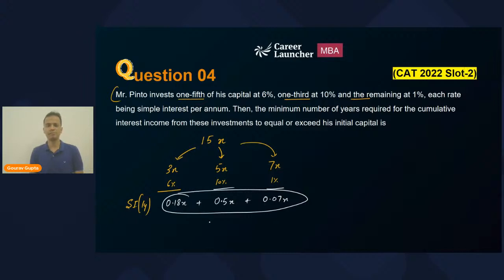The sum of these three, that is 0.75x, right? So he's able to get 0.75x in 1 year. In how many years will he be able to get 15x? So 1 year में 0.75x मिला है. So he will be getting 15x divided by 0.75x years. And if you do the calculation, it will give you an exact value of 20 years. Okay, so the answer of this question will be 20 years.